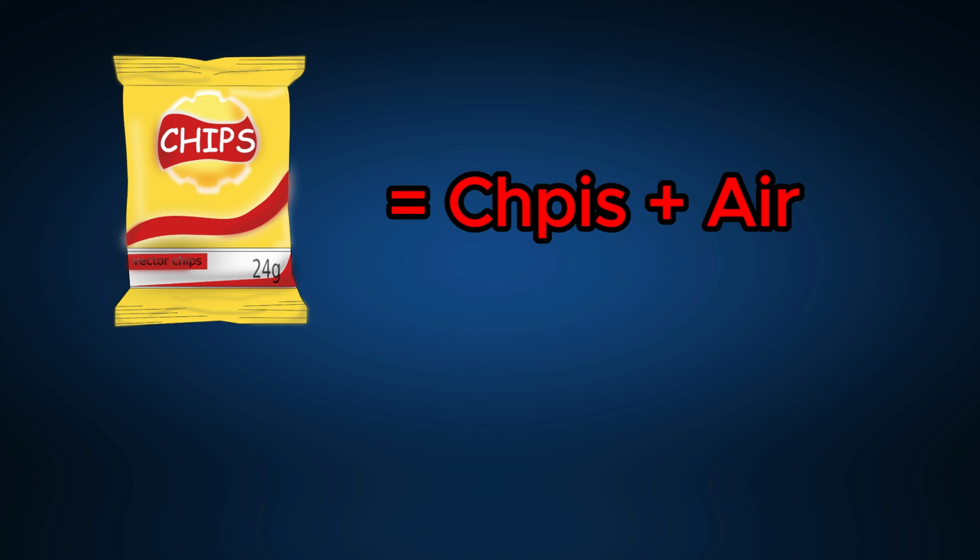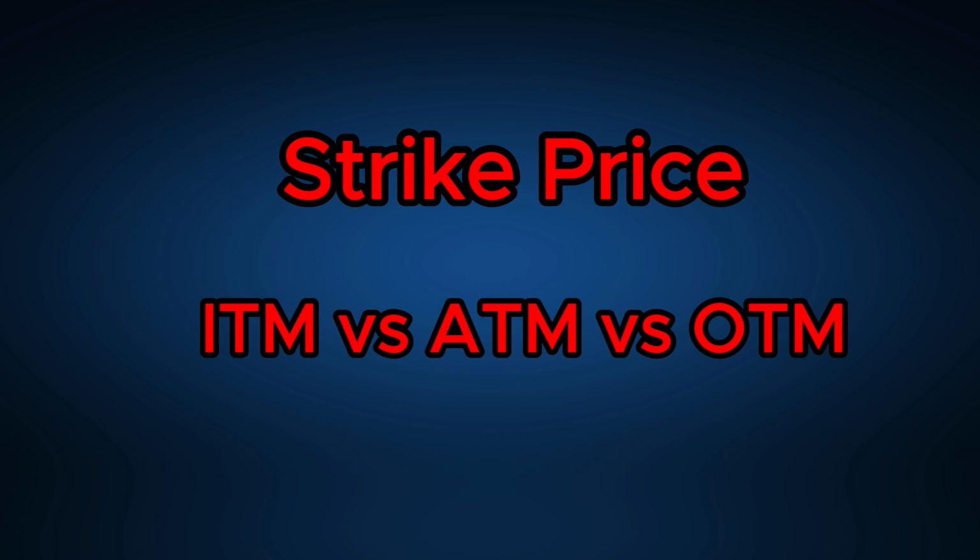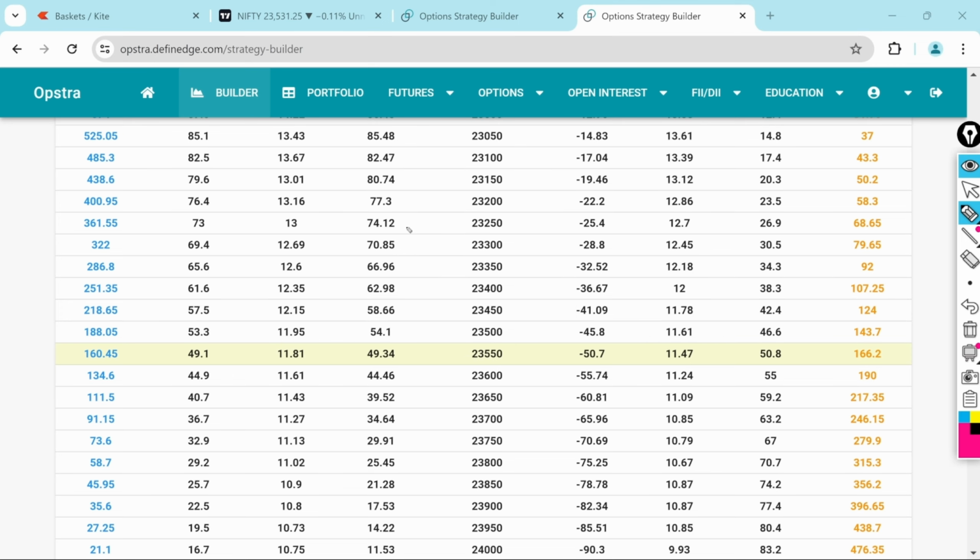Likewise, in the money options contain two types of values. One is called the intrinsic value, that is the chips, and the remaining is called the time value, that is air. Before you understand the concept of intrinsic value and time value, you should know the difference between in the money strikes, at the money strikes, and out of the money strikes. I have done an exclusive video on the same so that you can check it out. Let me give a brief introduction.